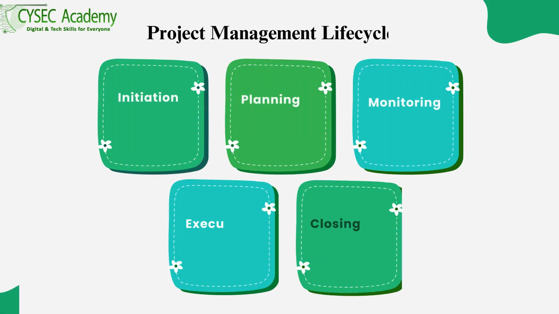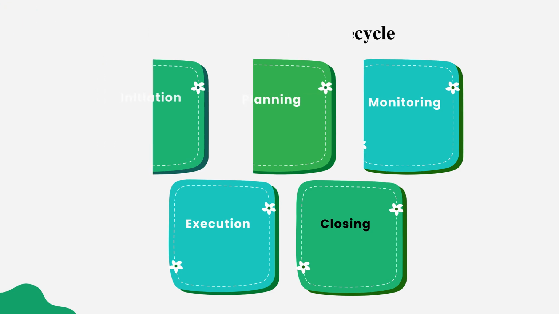The project life cycle. Every project, whether big or small, goes through a life cycle. Think of it like planting a tree. You start with planting the seed, initiating, then you water it and ensure it gets enough sunlight, planning and executing, prune it as it grows, monitoring and controlling, and finally enjoy the fruits, closing.